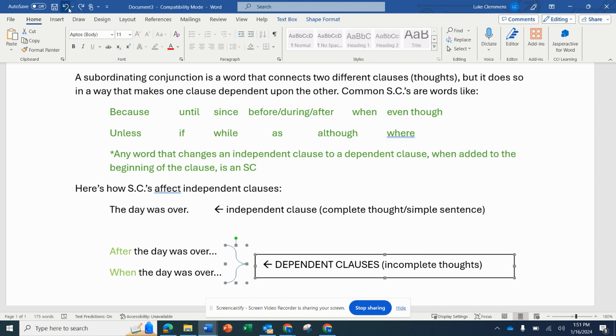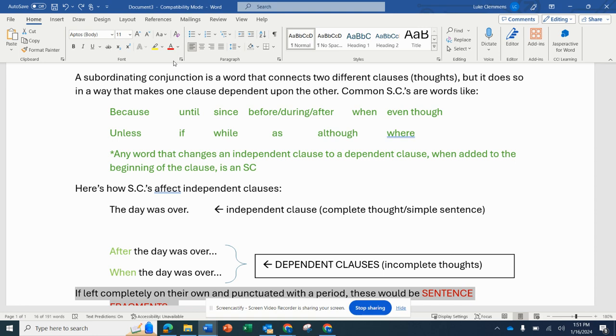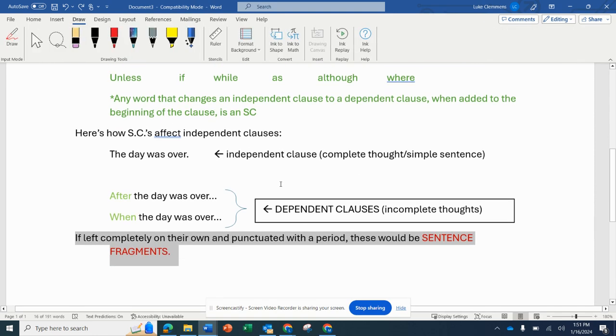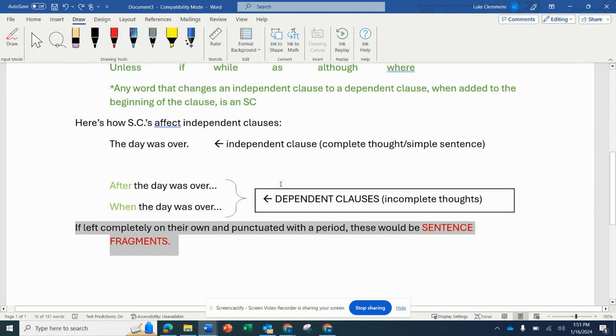They're now incomplete. Those subordinate conjunctions set us up to where now, if someone just says after the day was over, we can't just put a period at the end of that because now we're expecting something else to come in and finish the thought. Same thing with when. So if we just put a period at the end of this, then what we have is a sentence fragment. Subject, verb, but not a complete thought. So we can't just put a period at the end of this.